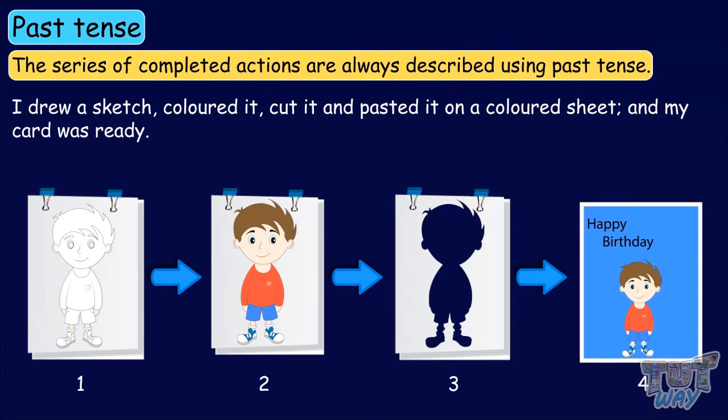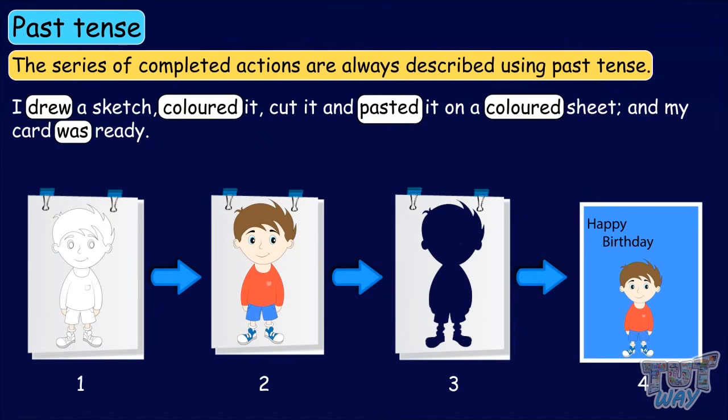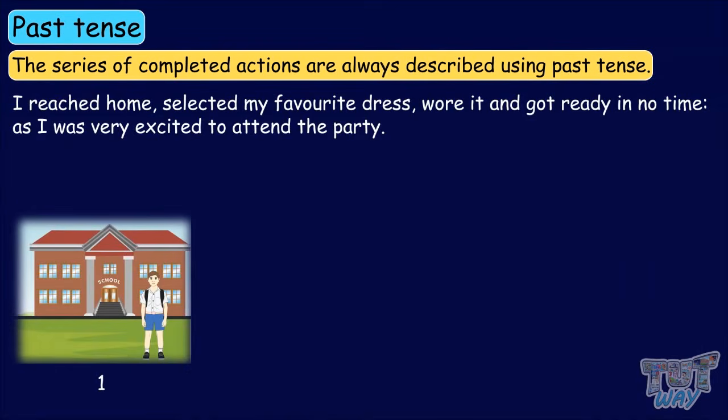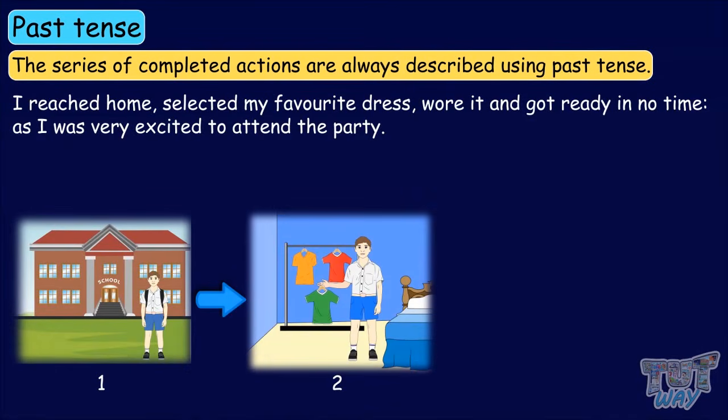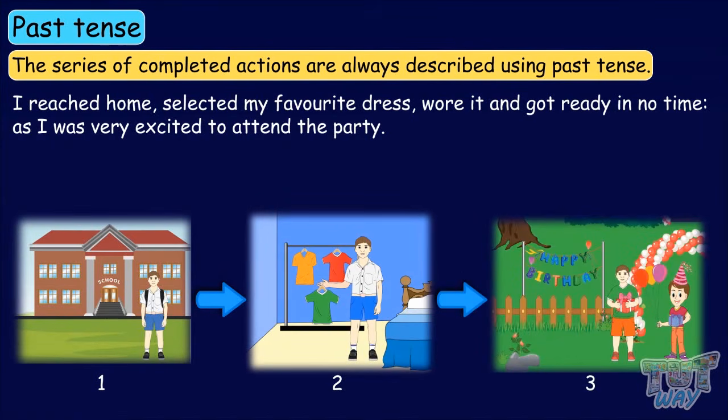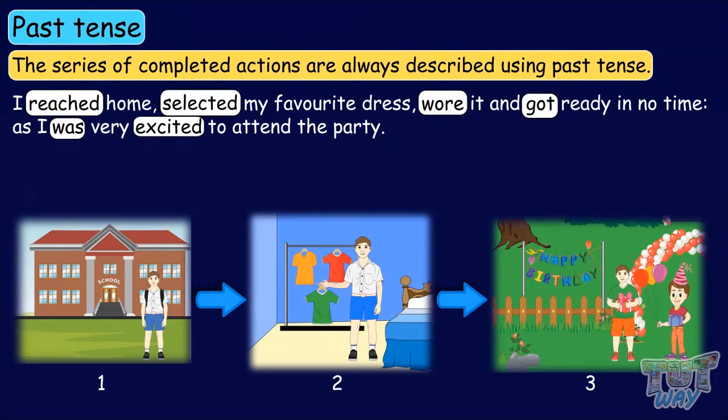So they are described in past tense as we used all the verbs which show past tense. I reached home, selected my favorite dress, wore it, and got ready in no time as I was very excited to attend the party. Wow, we described so many actions that have already been performed, and that is the reason we have used the second form of the verbs here.